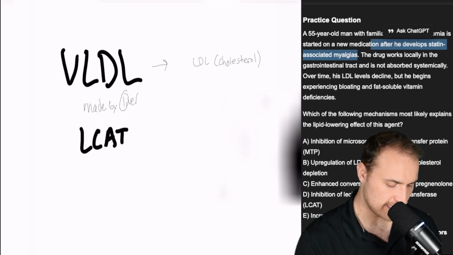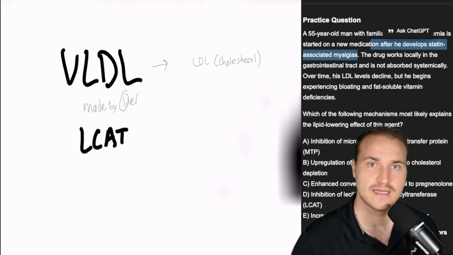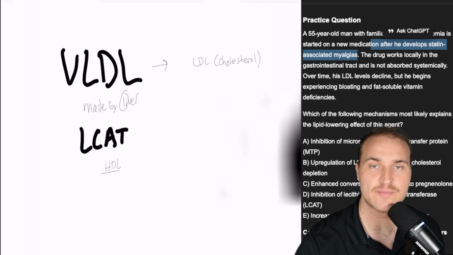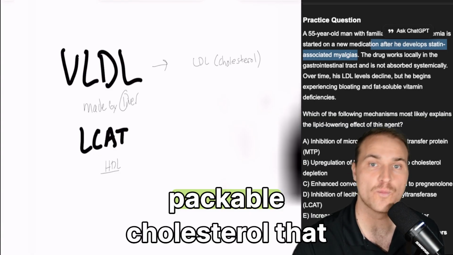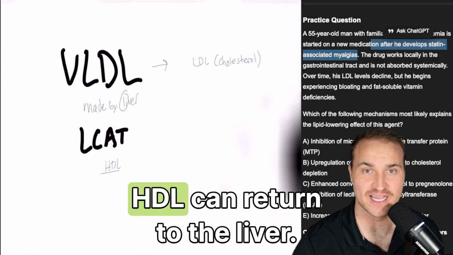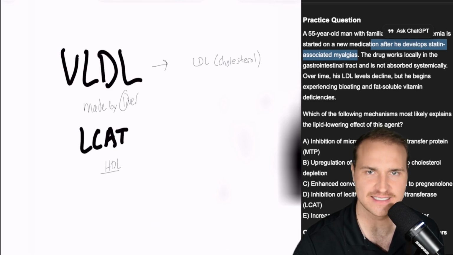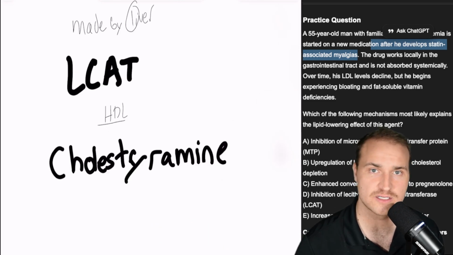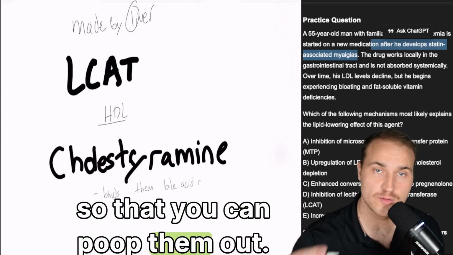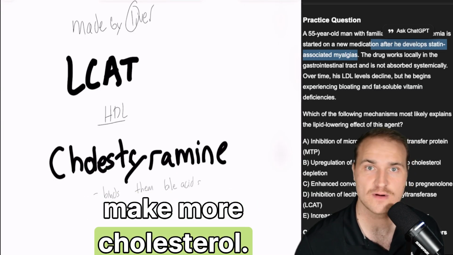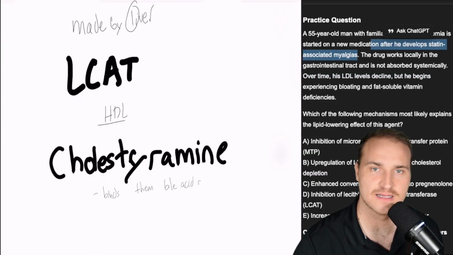And before we dive into the answer, you'd also need to know what LCAT is. Now, this is the enzyme that makes cholesterol safe to carry on HDL. It makes HDL useful. It turns the trash cholesterol into packable cholesterol that HDL can return to the liver. So very nice of LCAT to do that for us. We're almost there. What about cholestyramine? Well, that's the bile acid resin. It binds the bile acids in the gut so that you can poop them out, and this forces the liver to make more bile acids. So the effect is decreased cholesterol in the blood.